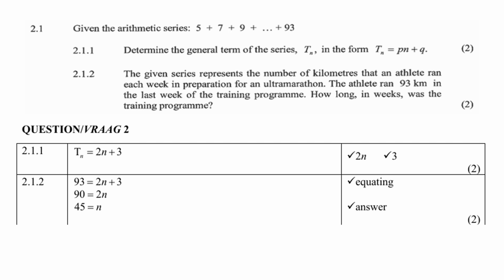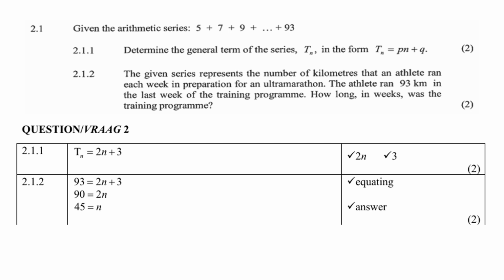2.1: given the arithmetic series 5 plus 7 plus 9 plus and so on, up till 93, which is the last term. 2.1.1: determine the general term of the series in the form Tn equals Pn plus Q. Remember, the answer must take on that form. So be careful.